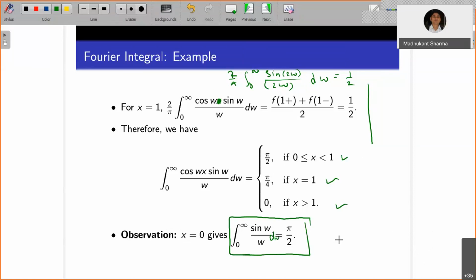That is also a very important integral which comes up in various applications. You may already have one such function in your project, sin t by t. That value is nothing but pi by 2. That also can be obtained with the help of the Laplace transform, which we will see later. This value is pi by 2.